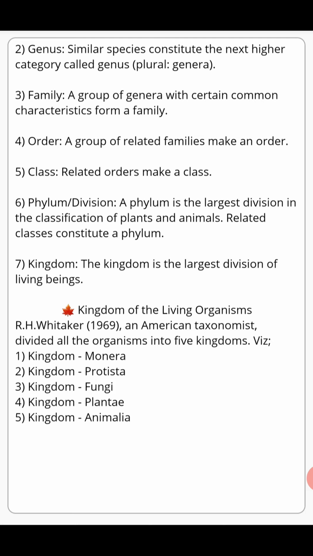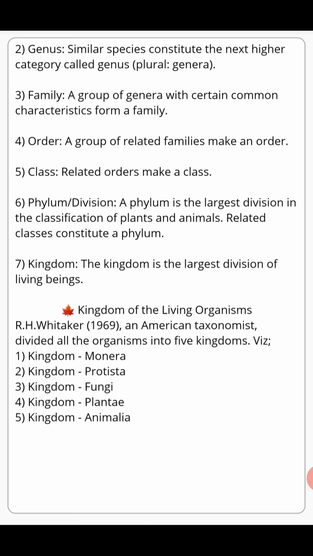After this we have got order. Order is a group of related families. It means if different families have similar characteristics, then they are said to be of the same order.